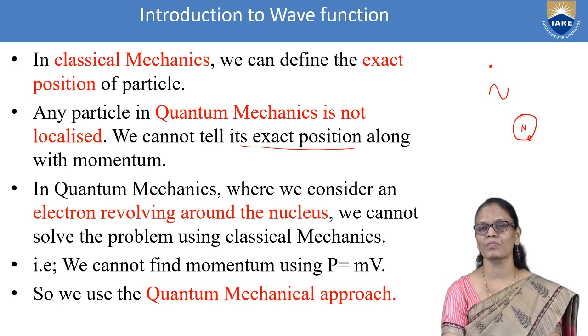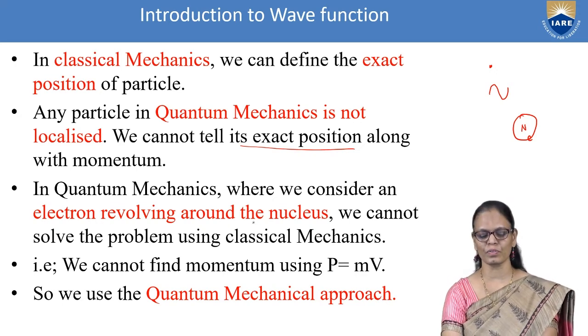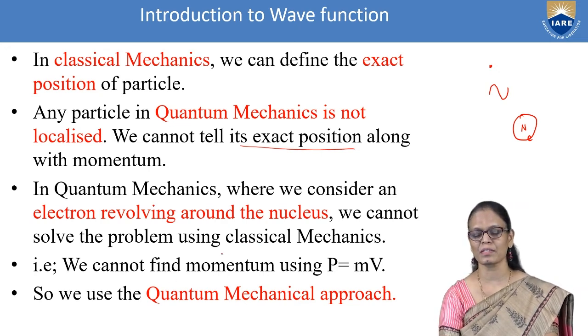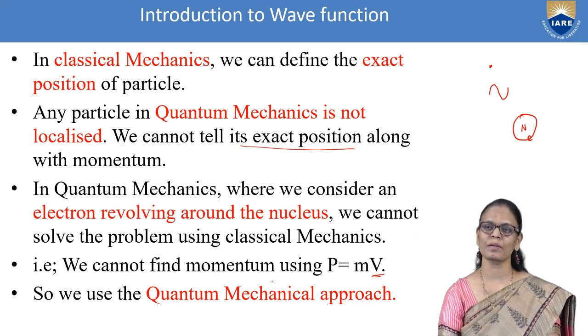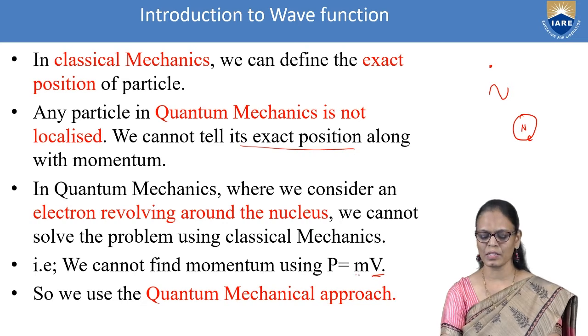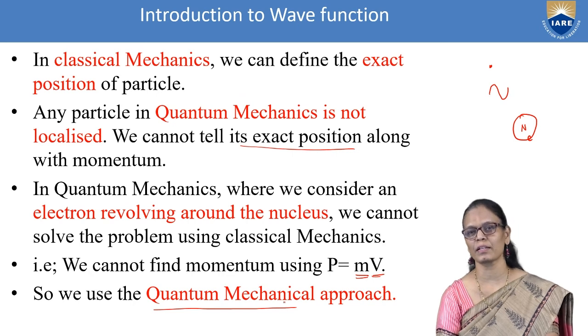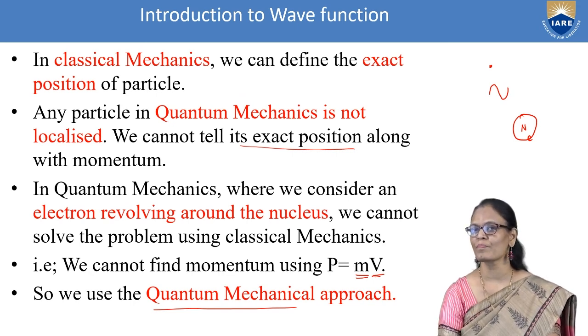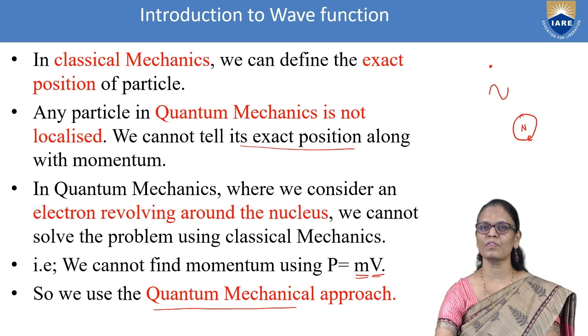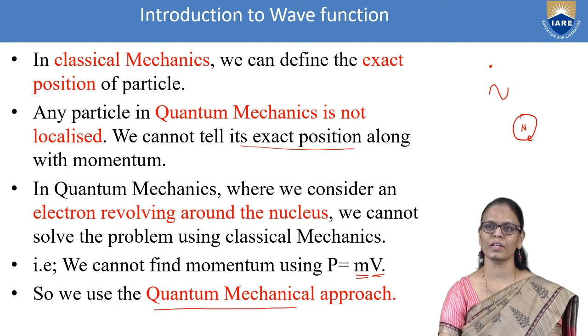So it is difficult for an electron revolving around the nucleus. We cannot solve the problem using classical mechanics. It means you cannot find the momentum also, because it is moving with a velocity. You cannot pinpoint its position. So position and momentum cannot be described simultaneously. So the approach we use here is the quantum mechanical approach. We are going to use the quantum mechanical approach even for electrons, to find the energy, the momentum or the position of the electron in an atom.